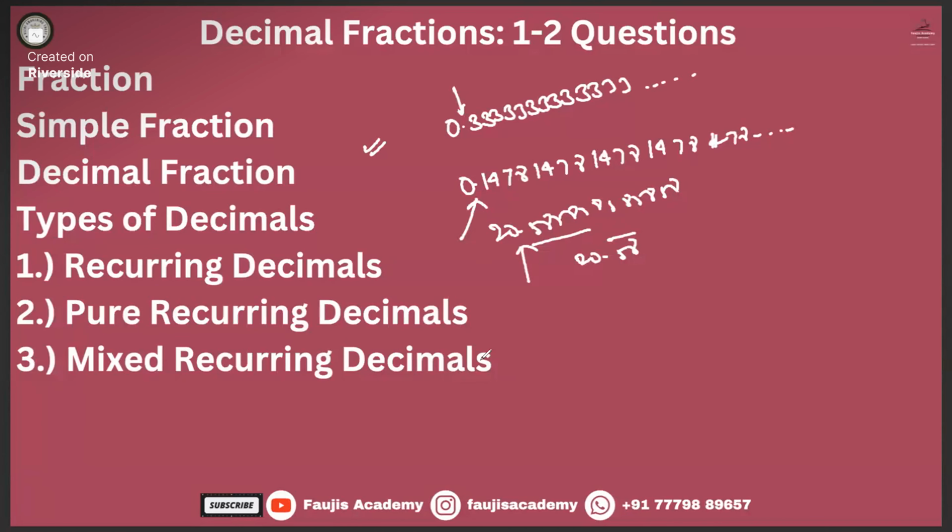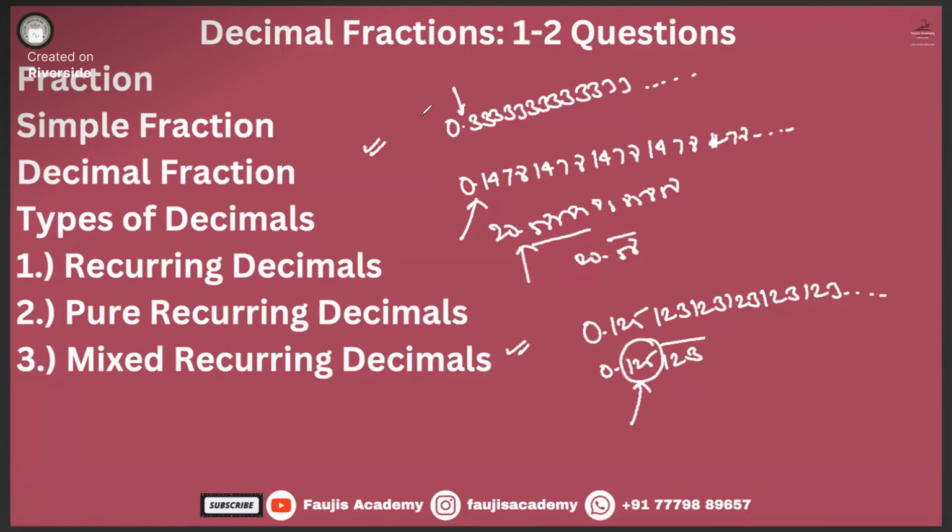And what is a mixed recurring decimal? Let us say 0.125 and then 123, 123, 123, 123 and so on. Basically 0.125, 123 bar. The digits right after the point, 1 2 5, are not repeating.